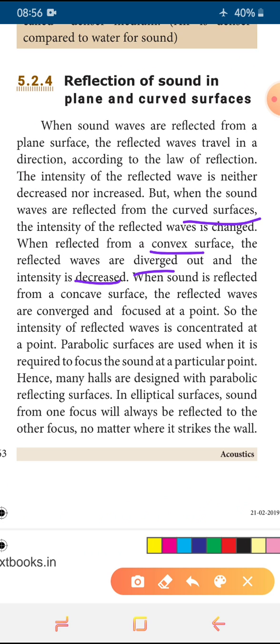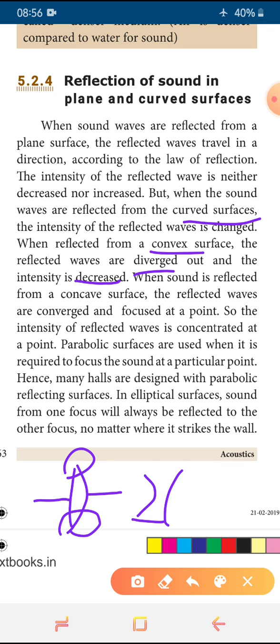And same concept when we are explaining for concave, when the sound is traveling towards the concave surface. Okay, so you know how convex and concave look, right? This is convex. If the mid portion is wider and the edges are thinner, this is convex. Suppose the mid portion is thinner and the edges are thicker, this is concave. I think you all know this, we have seen it in optics. Okay, so when the sound is traveling towards the concave, it is reflecting back.